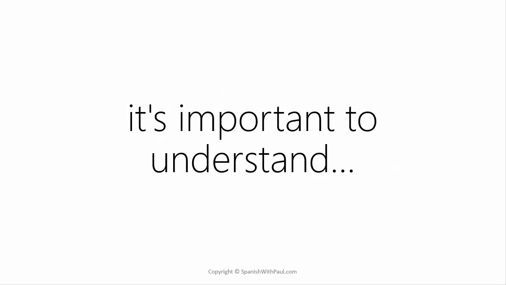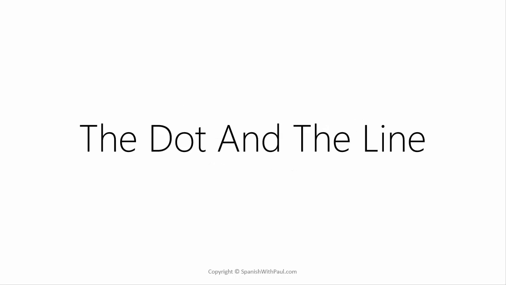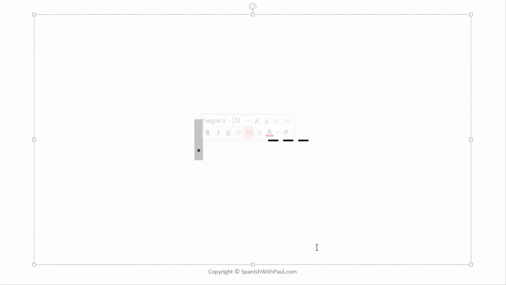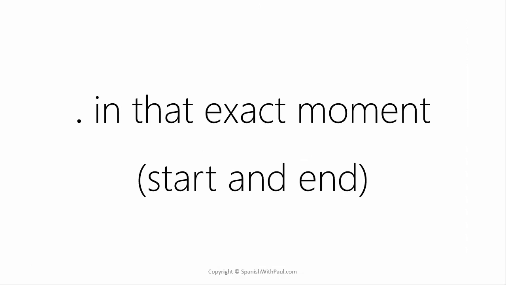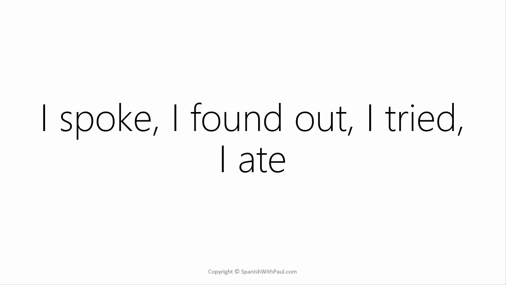One of the easiest ways is to consider it as a dot and as a line. So here we have a dot, which would be the simple past, and a line, which would be the line past. Now, the dot, the simple past, is something that happens in that exact moment. So it has a start and it has an end. For example, I spoke, I found out, I tried, I ate.